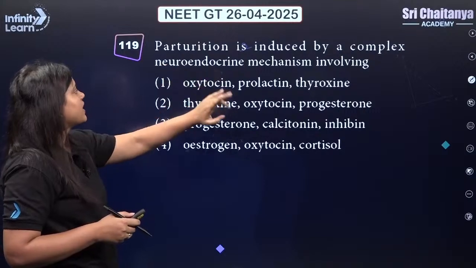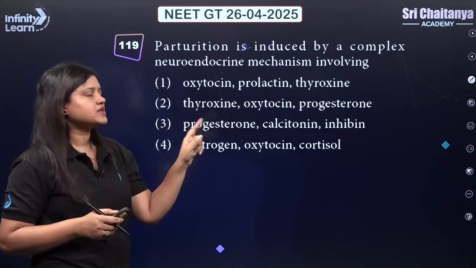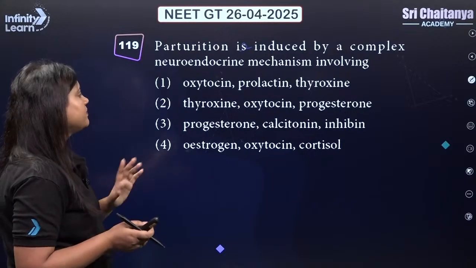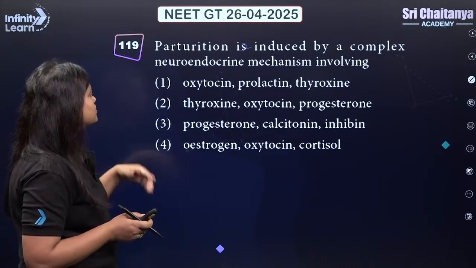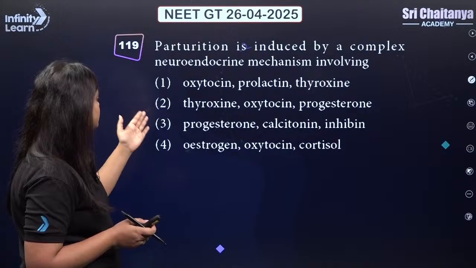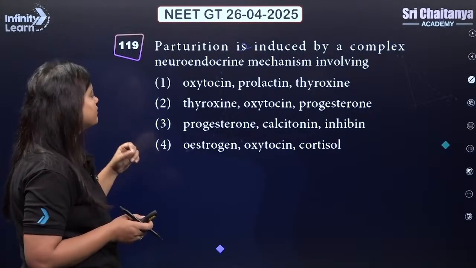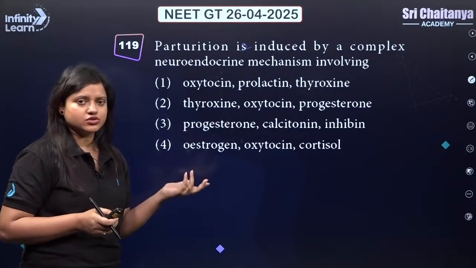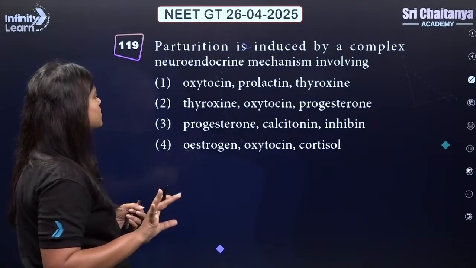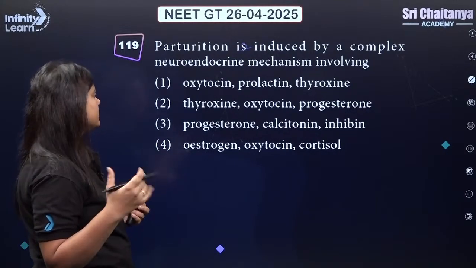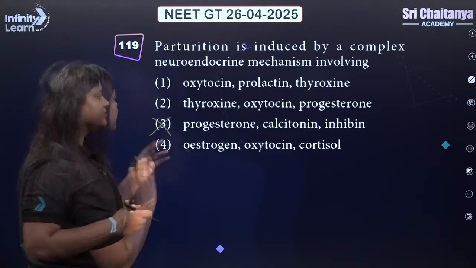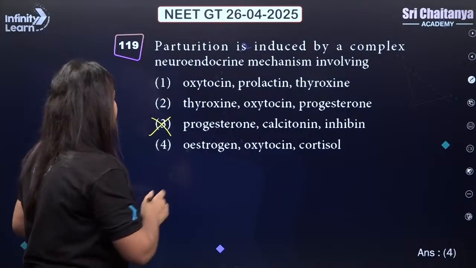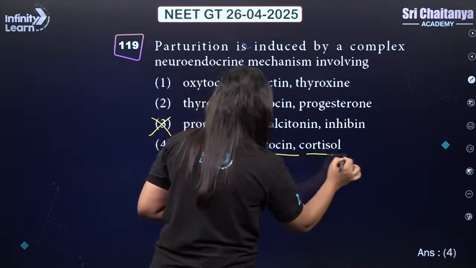Parturition is induced by a complex neuroendocrine mechanism involving... So oxytocin plays a very important role in parturition. We have options 1, 2, 3, 4 with combinations of estrogen, oxytocin, cortisol, inhibin, progesterone. But remember that oxytocin is important, so wherever oxytocin is not there, we will eliminate it. This could not be the answer. So here we have the correct answer as estrogen, oxytocin, cortisol.